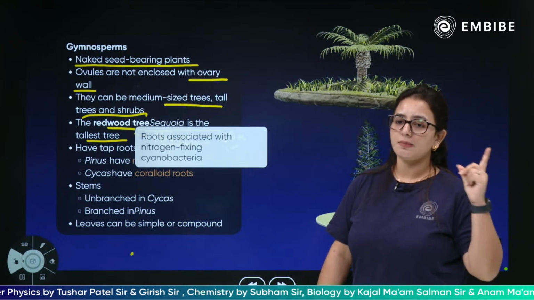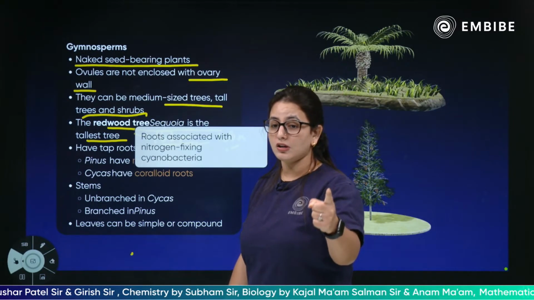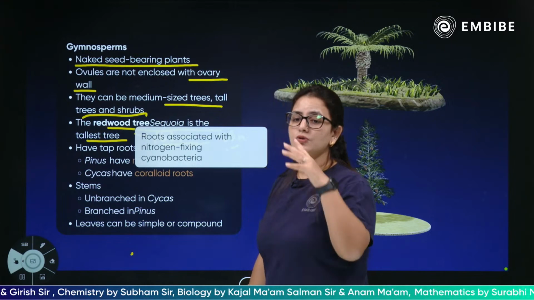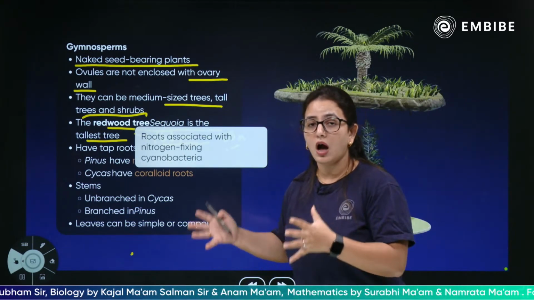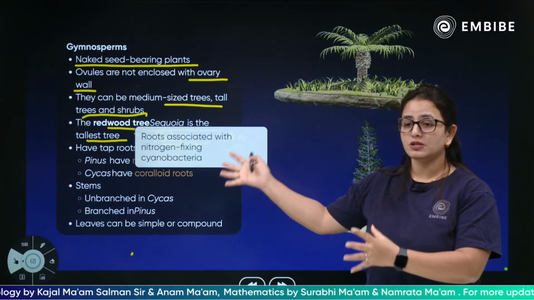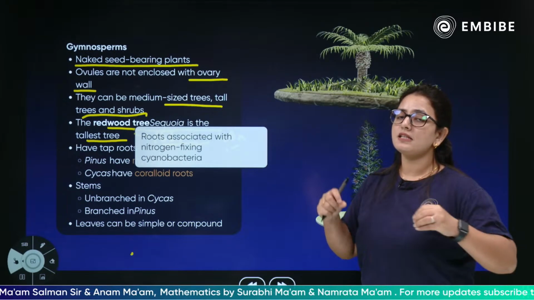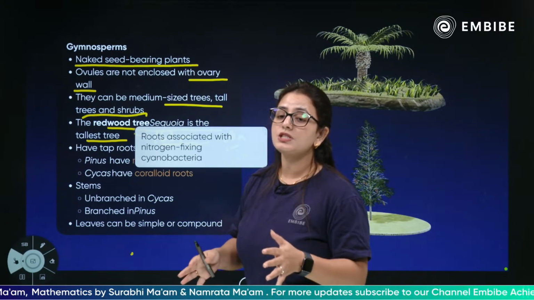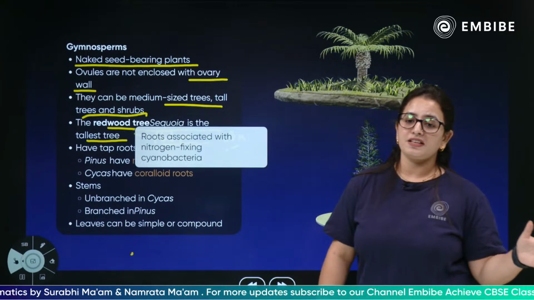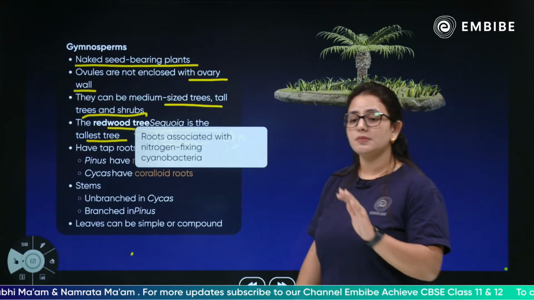We will study that in the mineral nutrition chapter of plant physiology. Whenever we start, we will learn in detail how nitrogen is fixed by the root and how the fixation process takes place. But right now, just a mere introduction: Cycas has coralloid roots which are responsible for nitrogen fixation.